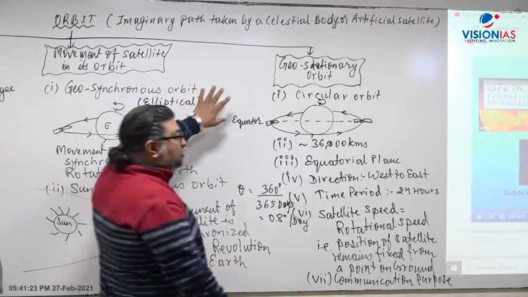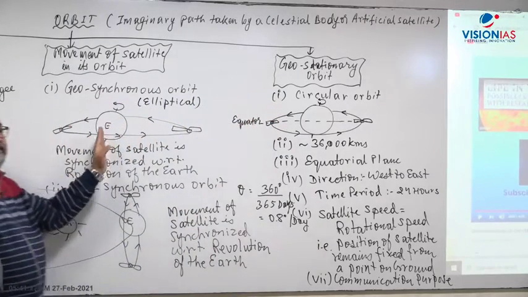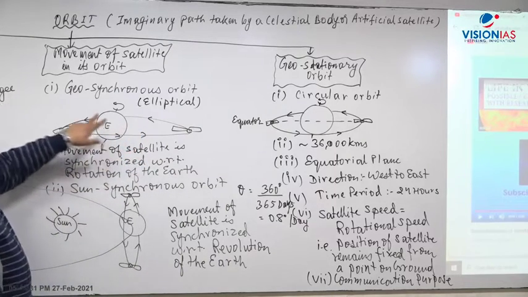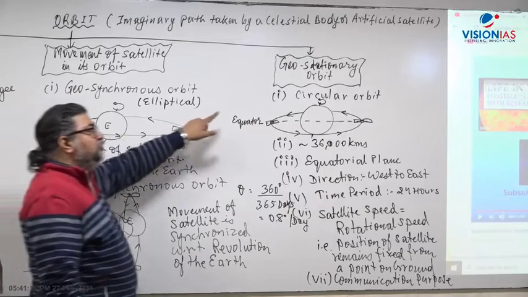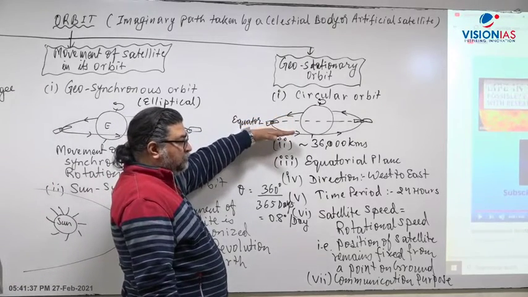See, when you talk about geostationary orbit and geosynchronous orbit, they differ in one aspect: geosynchronous orbit is an elliptical orbit, whereas the geostationary orbit is a circular orbit lying on the plane of the equator.